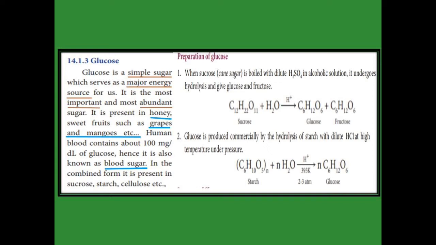Then we are going to prepare glucose from sucrose, from cane sugar. It is boiled with dilute sulfuric acid in the presence of an alcoholic solution. It gives glucose along with fructose. Glucose formula is C6H12O6. Sucrose formula is C12H22O11. Then we can prepare glucose from starch. Starch formula is (C6H10O5)n. On hydrolysis with dilute HCl at high temperature and under pressure, high temperature meaning 393 Kelvin and pressure 2 to 3 atmospheres, it produces glucose. We get n moles of glucose.